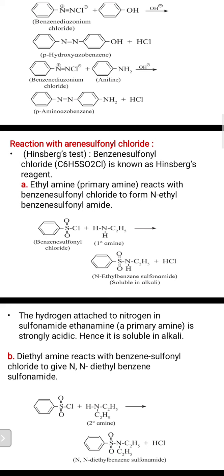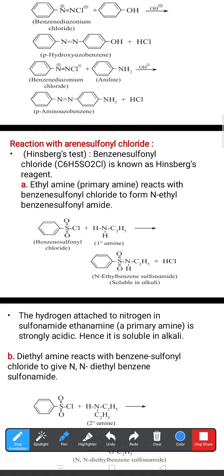See the reaction: whenever a primary amine is treated with benzene sulfonyl chloride, then from that we'll